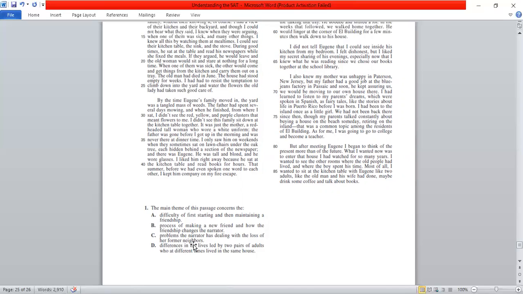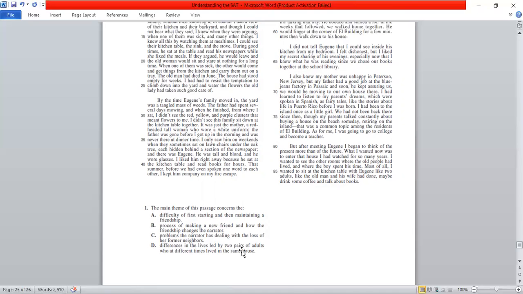D, differences in the lives led by two pair of adults who at different times lived in the same building. Okay, so now differences are discussed. Yes, that is correct. So the first family was a very loving type of family. They always were in the kitchen. They could be seen in the kitchen holding hands and everything. But this family did not do all of that. Yes, that's there. But now you see, compare B and D.